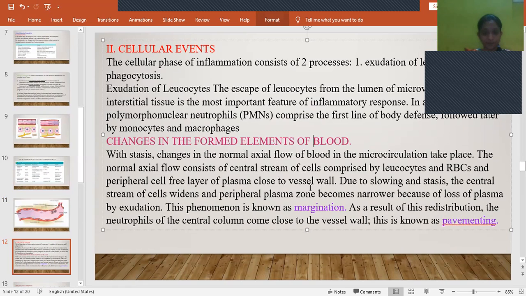Initially, because of stasis, there will be more concentration of blood cells, followed by margination of leukocytes to the peripheries. Due to the slowing, the peripheral zone widens and the plasma zone becomes narrower due to leakage. So this phenomenon is known as margination. Movement of the leukocytes and blood cells to the peripheral margins is known as margination. Among these leukocytes, if there is presence of polymorphonuclear neutrophils, then we call it pavementing.